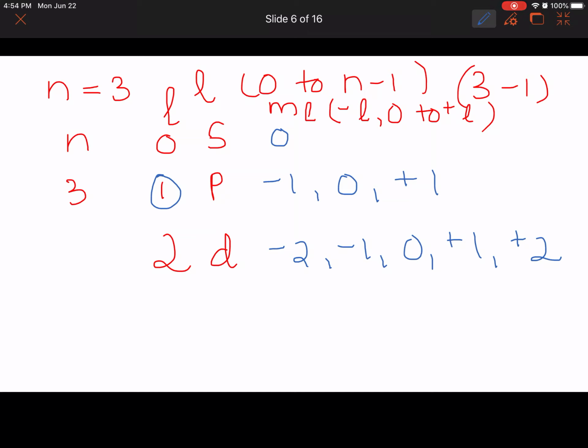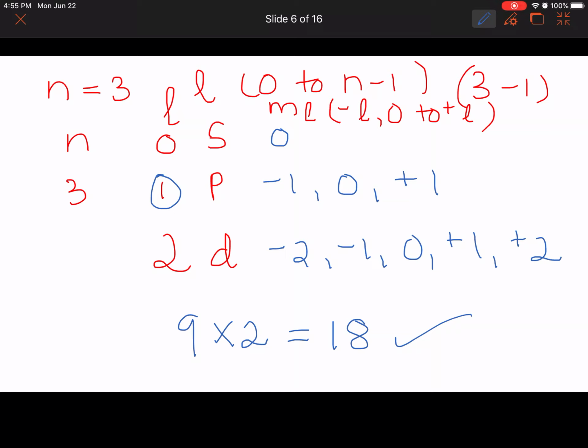And all these orbitals can hold up to how many electrons? Up to 2 electrons. Now, how many orbitals do we have here? In the s level, we have 1, p level we have 3, d level we have 5. So 1, 2, 3, 4, 5, 6, 7, 8, 9. There are 9 orbitals, each can hold up to 2 electrons, so 9 times 2 is 18. So statement B, that in a given atom the maximum number of electrons having principal quantum number n equals 3 is 18, is a correct statement.